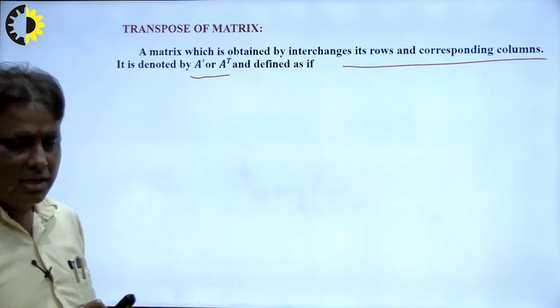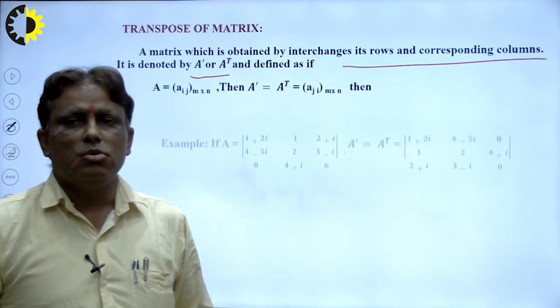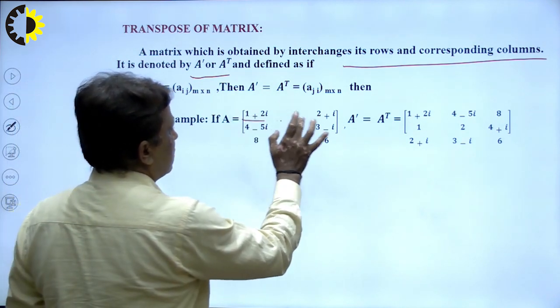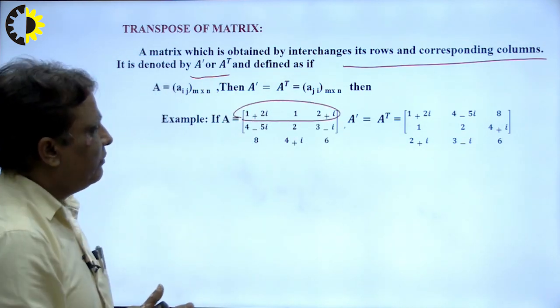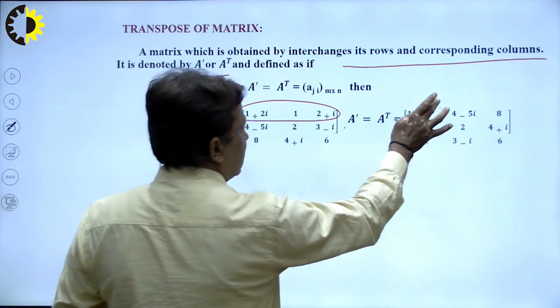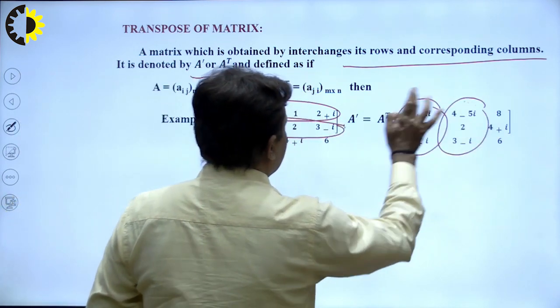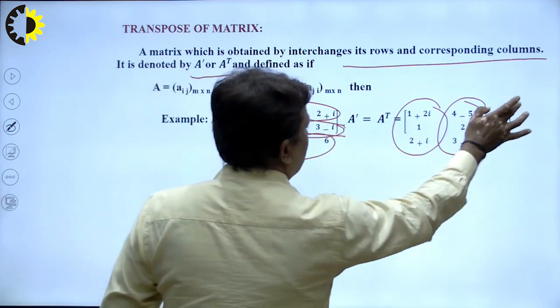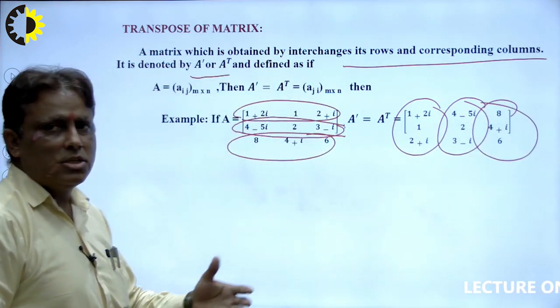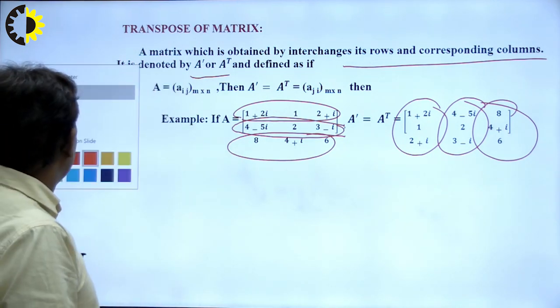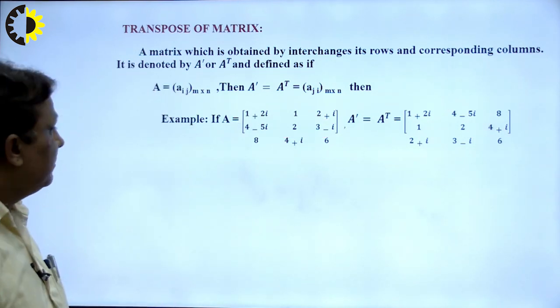Students studied this at 12th level, on a very large scale. So how to calculate it here? Suppose A is a matrix, right, this is the first row, first row converts into the first column, so I write here. The second row converts into the second column, so I write here. The third row converts into the third column, so I write here, and this is known as A T, A dash, right. So in this way we can find the transpose of each and every matrix, right.